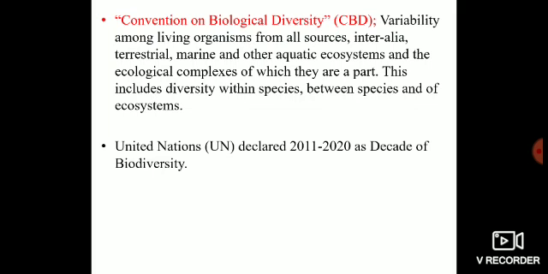The conservation of biodiversity is so important that the UN has declared 2011 to 2020, that means from year 2011 to 2020, as the decade of biodiversity.